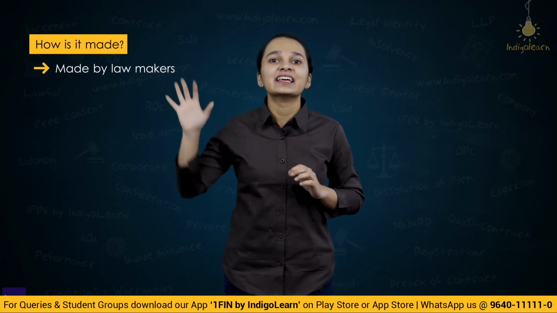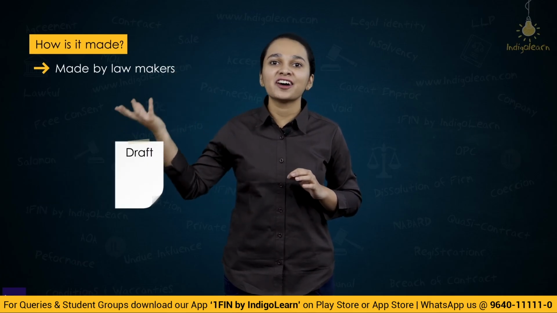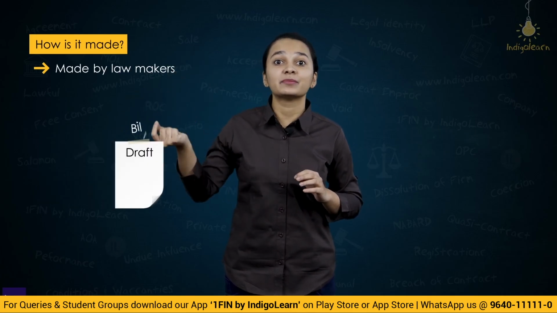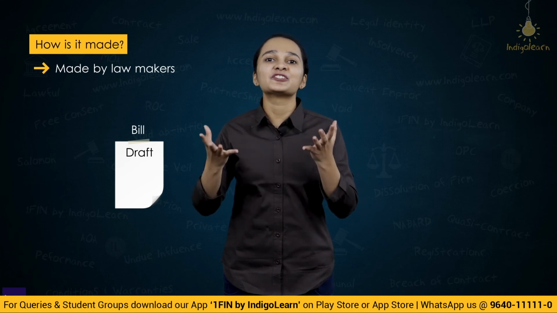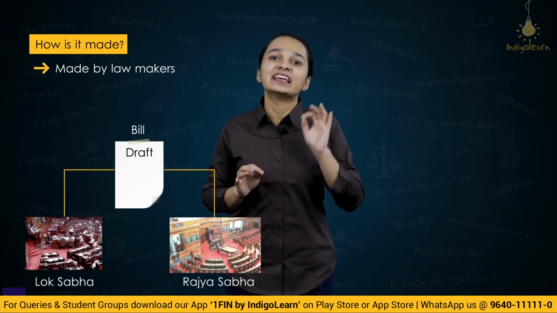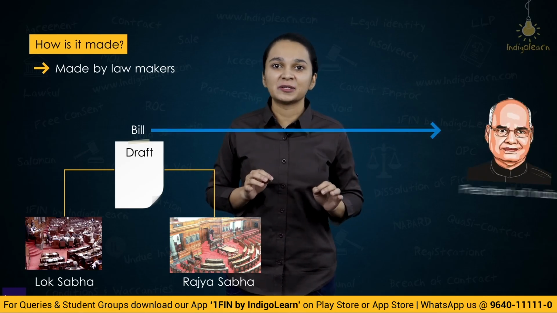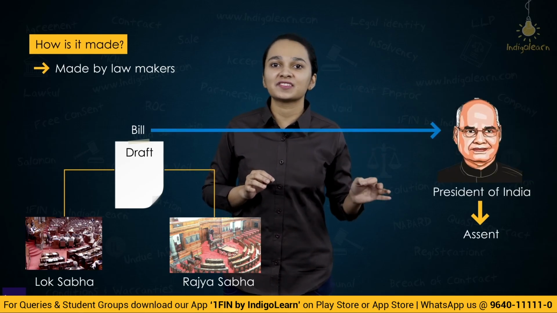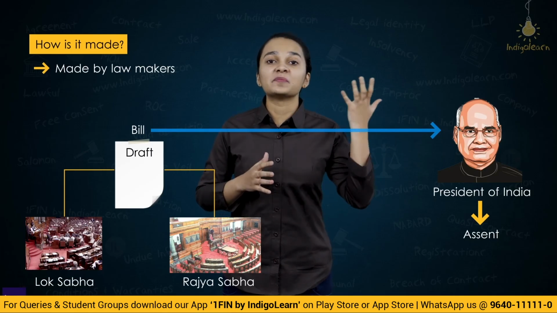How do they make it? They make a draft. This draft is called a bill. This bill is introduced in the Houses of Parliament. When both the Houses of Parliament pass this bill, it goes to the President of India. Once the President of India gives his assent to the bill, it becomes an act.